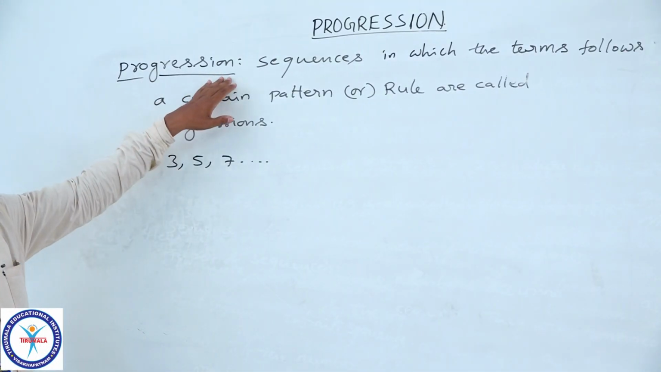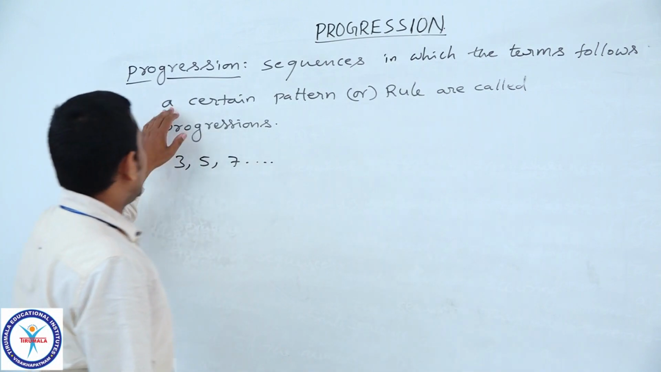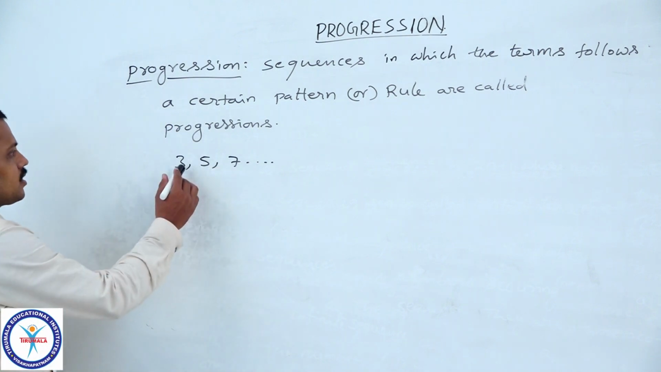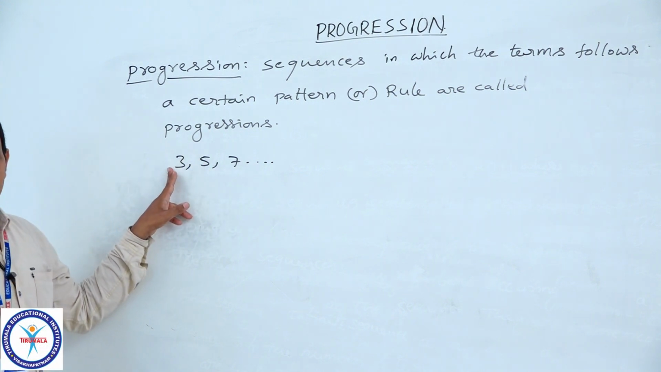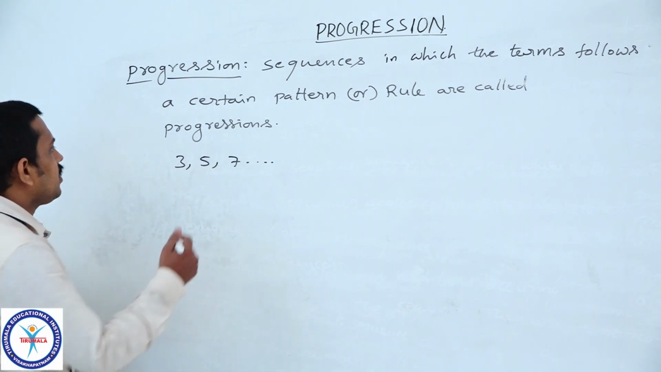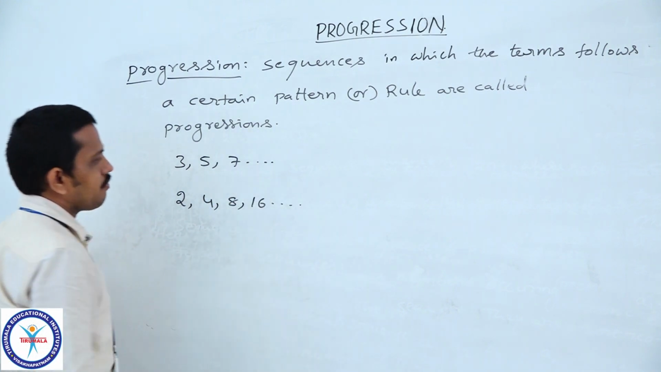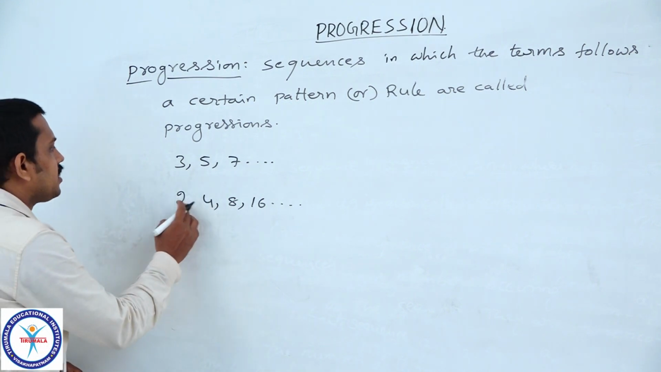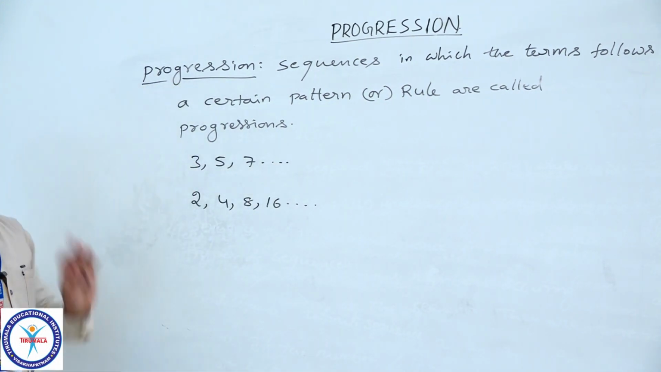Now, we will see the definition of progression. Sequences in which the terms follow a certain pattern or rule are called progressions. In the sequence 3, 5, 7, every term is obtained by adding 2 to its preceding term. So, there is a certain pattern or rule. Take another example 2, 4, 8, 16 and so on. Here also every term is obtained by multiplying its preceding term by 2. So, therefore, these two are examples of progressions.